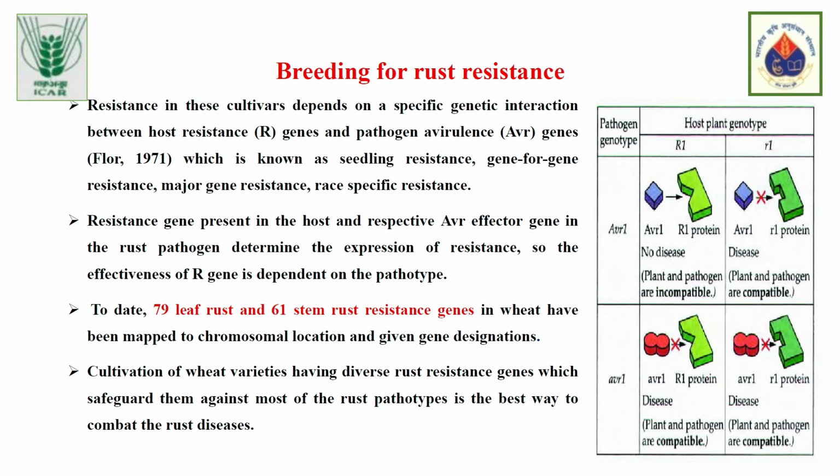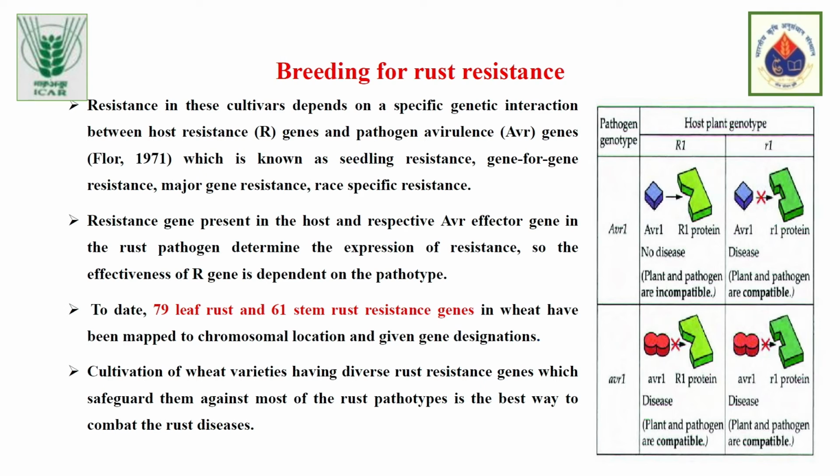This is a checkerboard which we follow, based on the flor hypothesis, that is gene-for-gene interaction. One gene is present in the pathogen, that's the rust, and the other gene is present in the host plant, that's the wheat. The interaction between these two genes will lead to a compatible or incompatible reaction, and will lead to the progression of the disease.